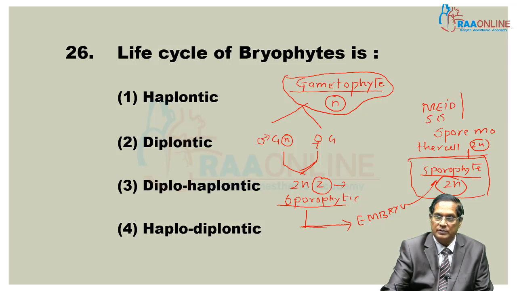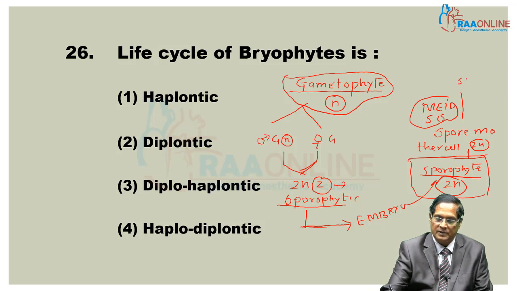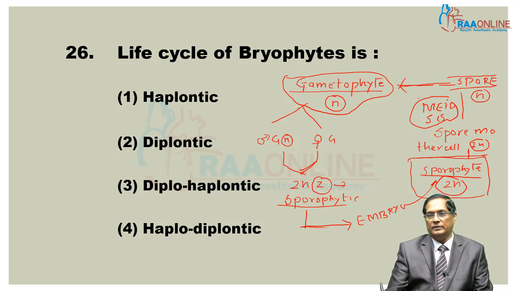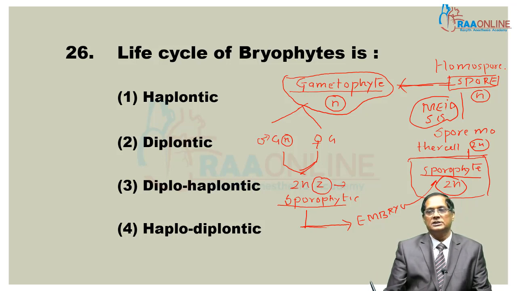That is, when does meiosis in bryophyte take place? The answer: at the time of formation of a spore. So haploidy is there again. The spore is formed, it is haploid, and it germinates to form the gametophyte. Bryophytes produce homospores, that is, all the spores are of one type, and a spore develops into a gametophyte.